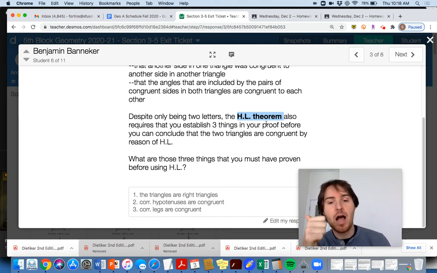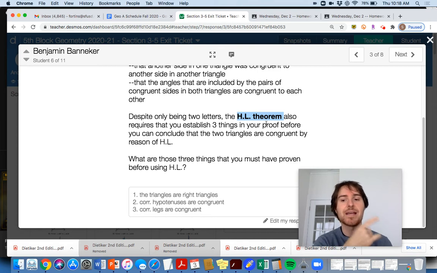So obviously you need to say the hypotenuses are congruent, you need to say that a leg is congruent, and you just say that the sides are congruent. Right? You don't actually say that they're a hypotenuse. You don't actually identify that. But in the proof itself, you should also say they're right triangles. So these answers are totally correct right here.